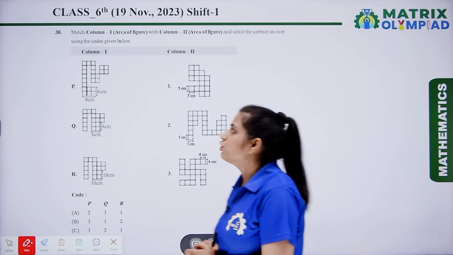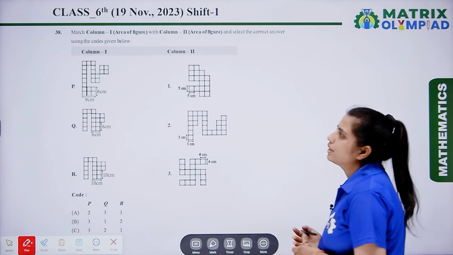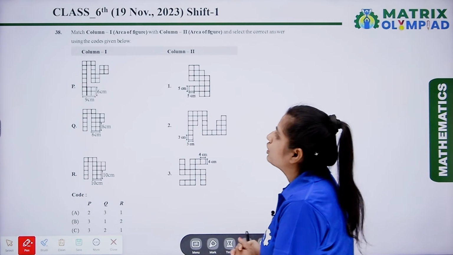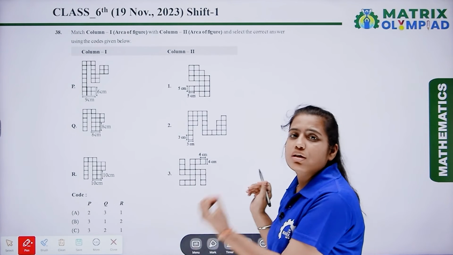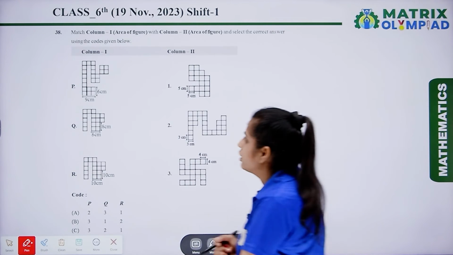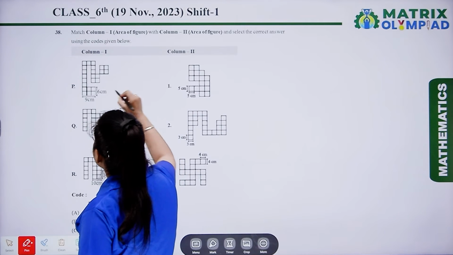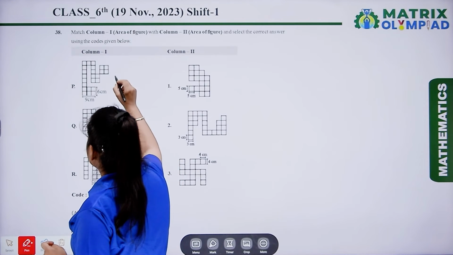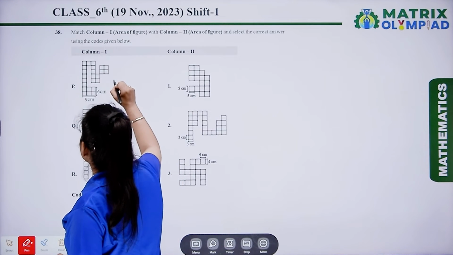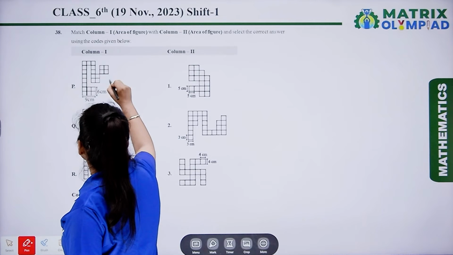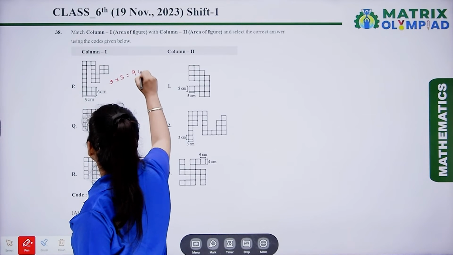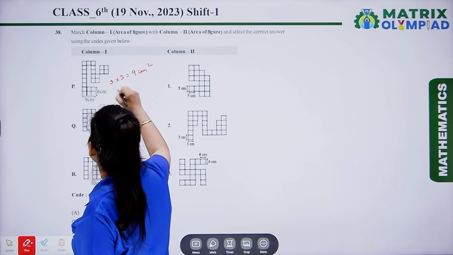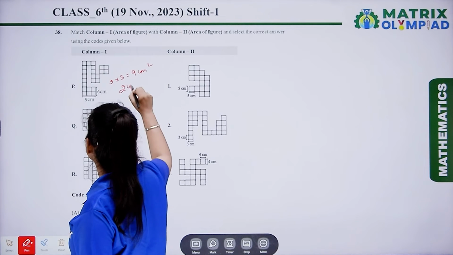Now the next question is question number 38. In this question we have to match column 1 with column 2. Here we have to match the figures with the same area. So in P1, the area of one small square is 3 multiplied by 3, that is equal to 9 centimeter square, and the number of squares is 24.